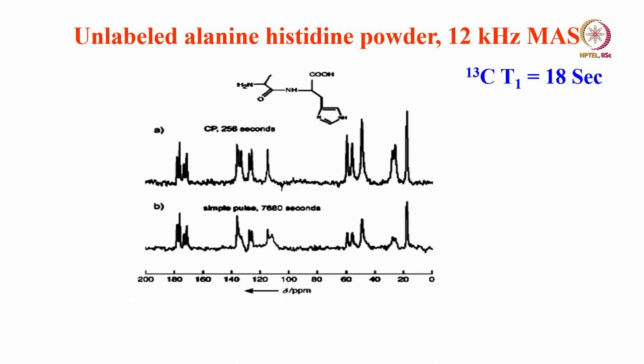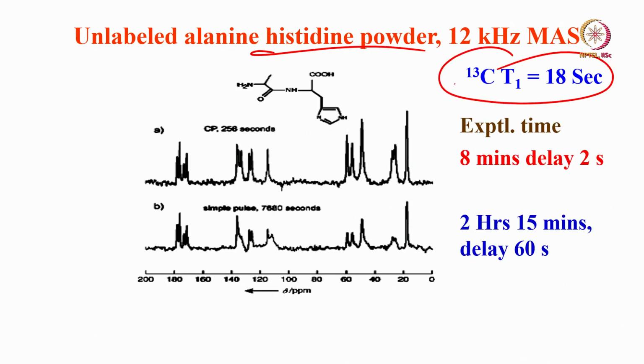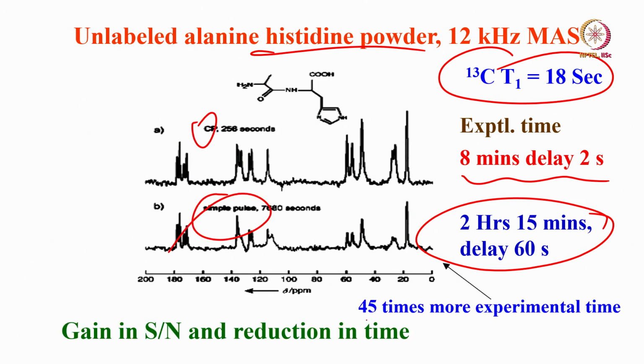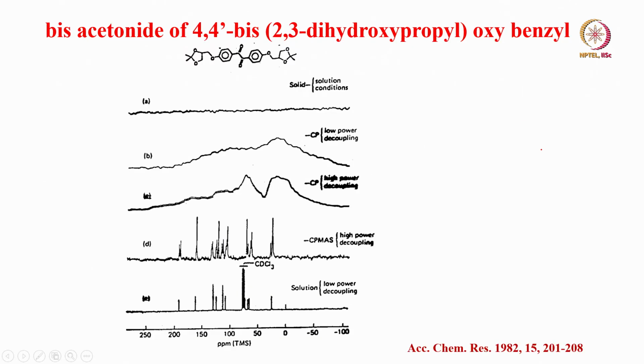So consider this alanine, histidine, some powder. The carbon 13 T1 is 18 seconds. This is the experimental time. Normally it is done with 8 minutes: a delay of 2 seconds here, and this is with 2 hours and 50 minutes, a delay of 60 seconds. The advantage: this is with cross polarization, and this is without cross polarization. Now, there is an enormous gain in the signal intensity and a drastic reduction in experimental time, from 2 hours 50 minutes to 8 minutes and 2 seconds. So this is where you can start comparing.